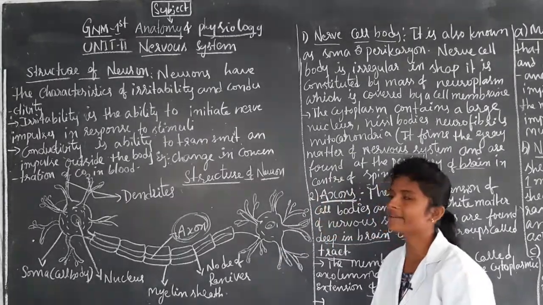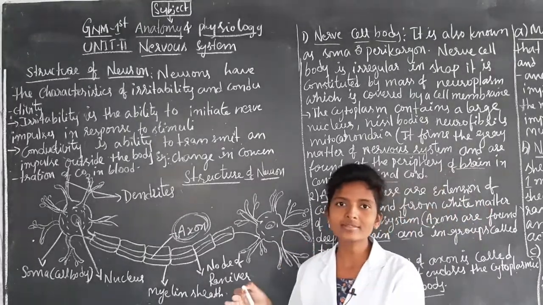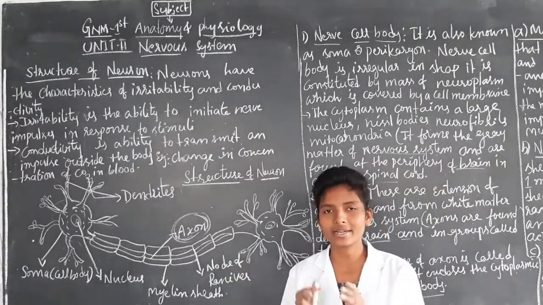Now we completed the characteristics of the neuron: irritability and conductivity.